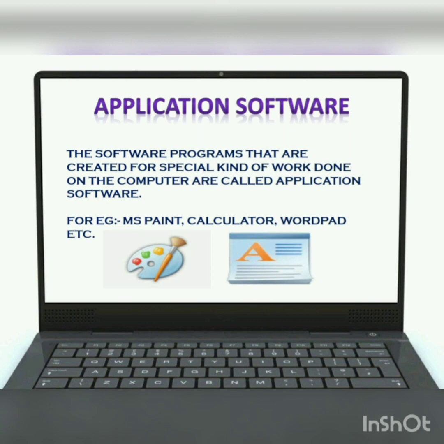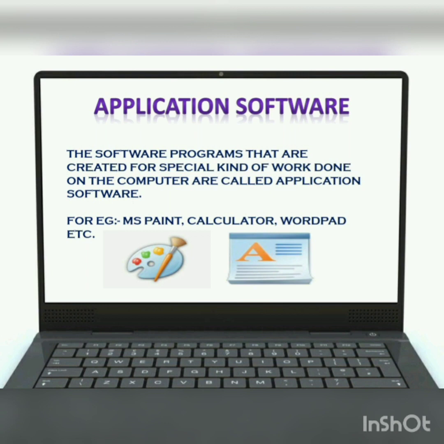I know everyone likes MS Paint, right kids? Okay, those software programs that are created for a special kind of work done on the computer are called application software.